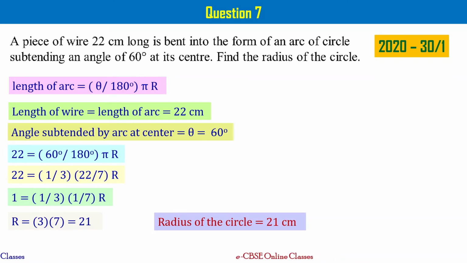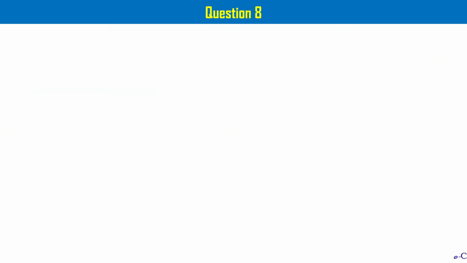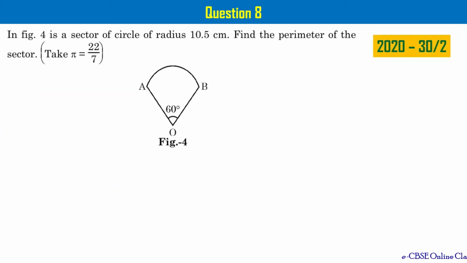Please take a note of this. Let's go to the next question, that is question number 8. In figure 4, is a sector of circle of radius 10.5 centimeters. Find the perimeter of the sector.